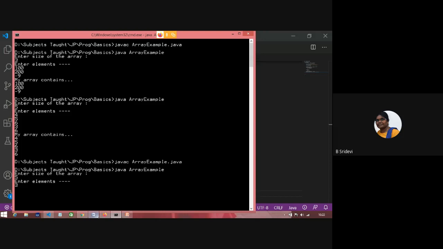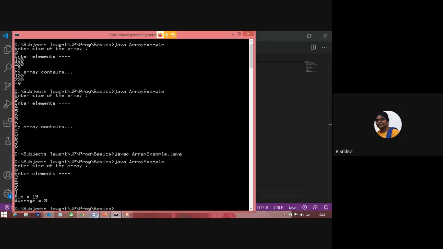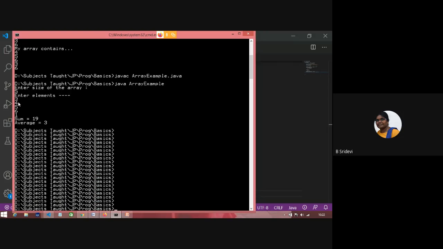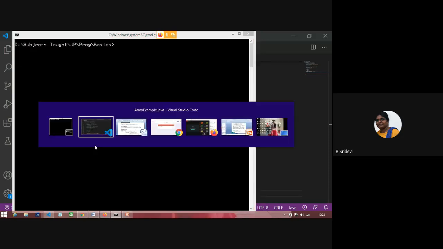Sorry, 5 elements. Okay, sum is equal to 19 and average is equal to 3. Clear? So we have written a small program to find the sum of 5 elements and the average of those. 19 by 5. What is 19 by 5? It is 3 point something, but for that reason an integer has come. Is it the correct answer? It's not the correct answer.